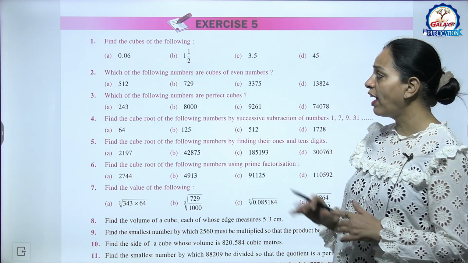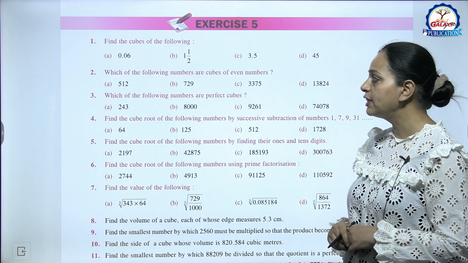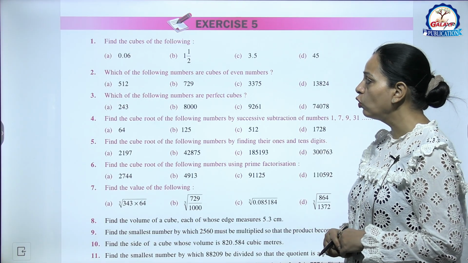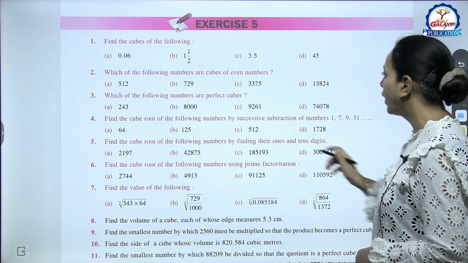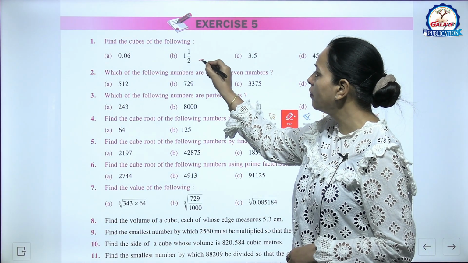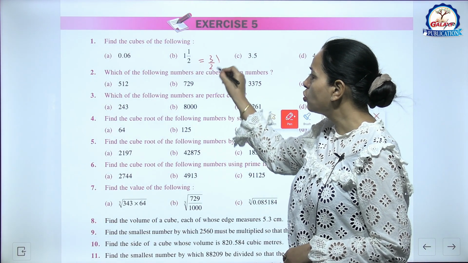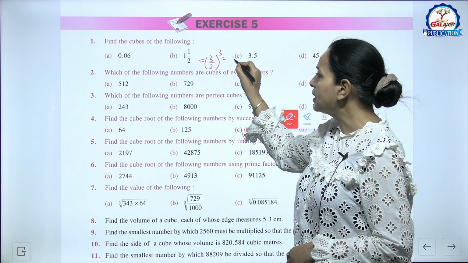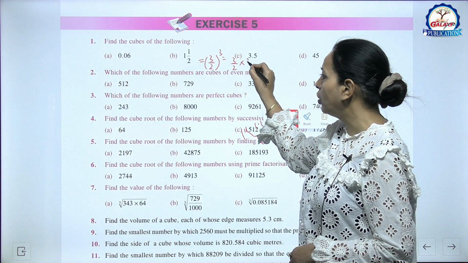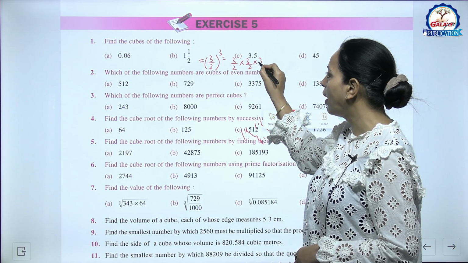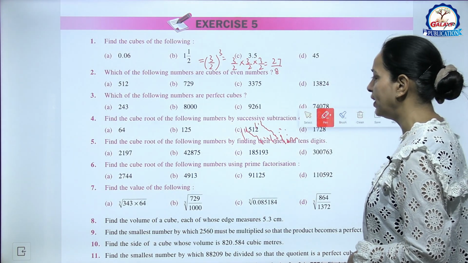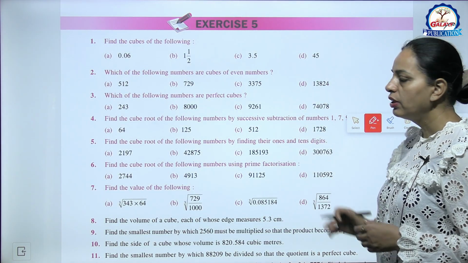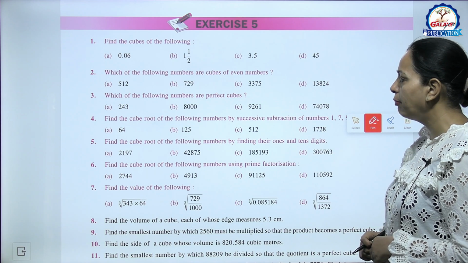Now exercise 5 based on such type of examples. See question number 1. Find the cubes of the following. Like here B part, 1 whole 1 by 2. So this is what? This is 3 by 2. So its cube means 3 by 2 into 3 by 2 into 3 by 2. That is 27 upon 8. Right? So I hope these are clear to you. You can try the remaining parts.